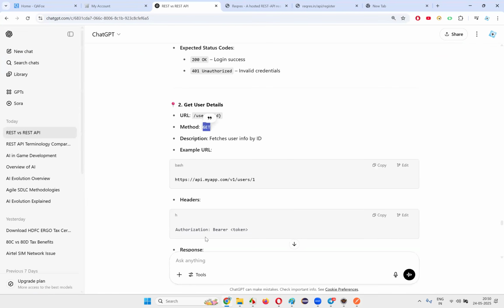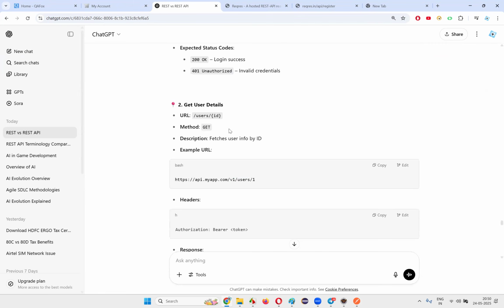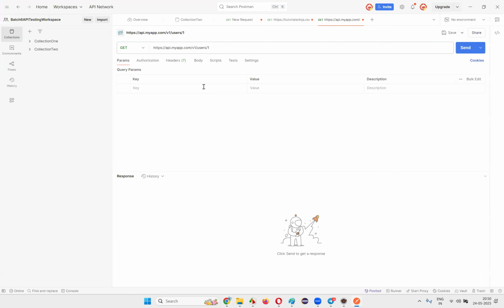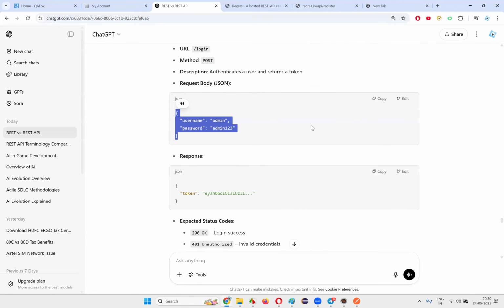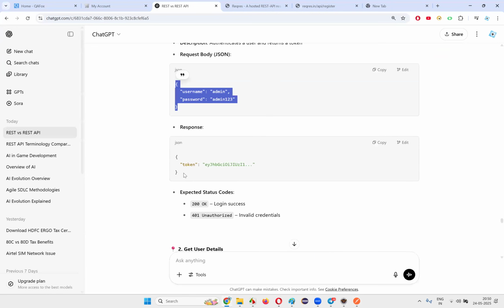Next item is the input request, if any kind of input is there. For example, input is there. Copy this input for example. Okay, and go to the body. It's a JSON format, right? Okay, it's a JSON format, so you select raw, and here select JSON and paste it. Okay, input body, and when you click on the send button, you should get this response in the JSON format.